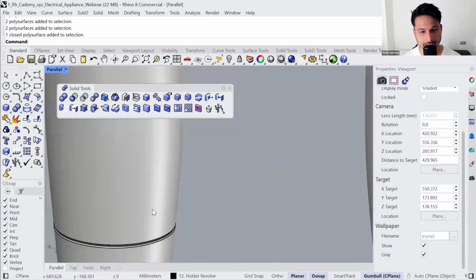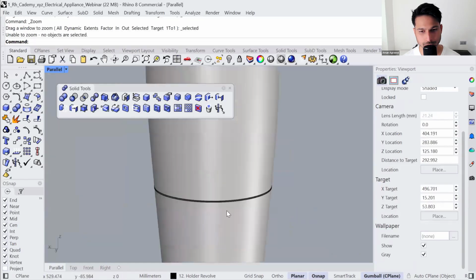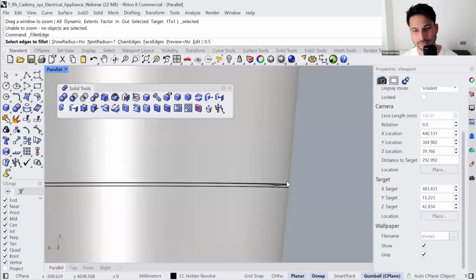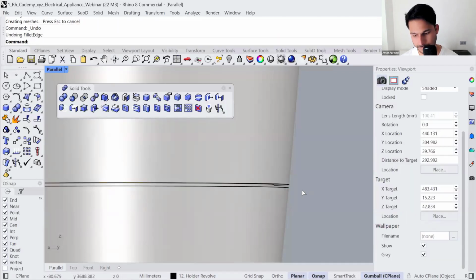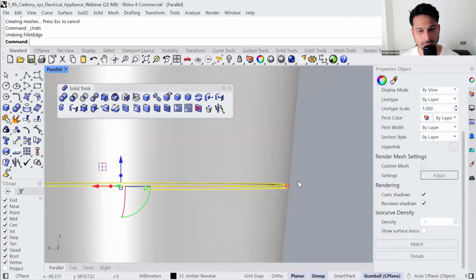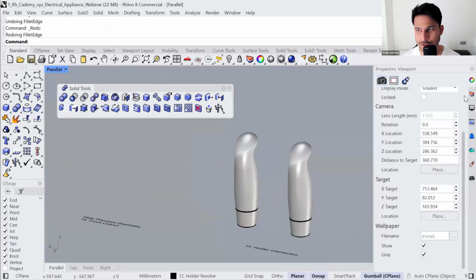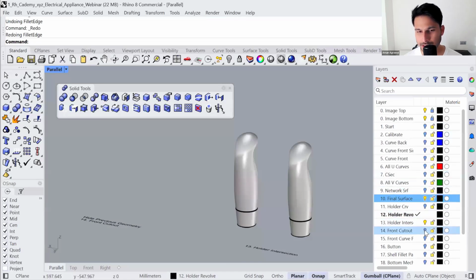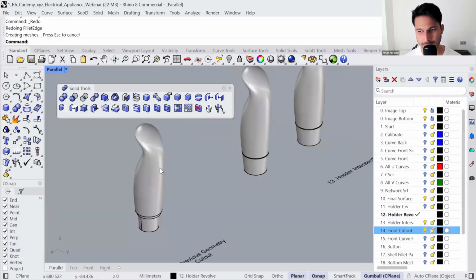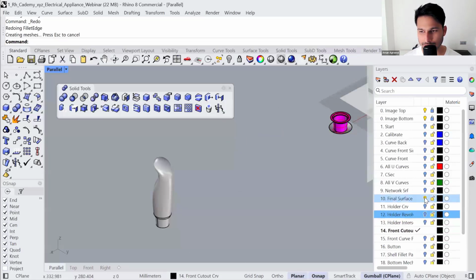If you want, you can also apply a fillet between the two parts. Okay, let me zoom in here. And you can run fillet, maybe 0.5, something like that. Okay, perfect. So that is the final output. Now let's go back to layers. Now I'll show you how can you create the cutout for the front part, the button interface. Make sure to hide everything else.